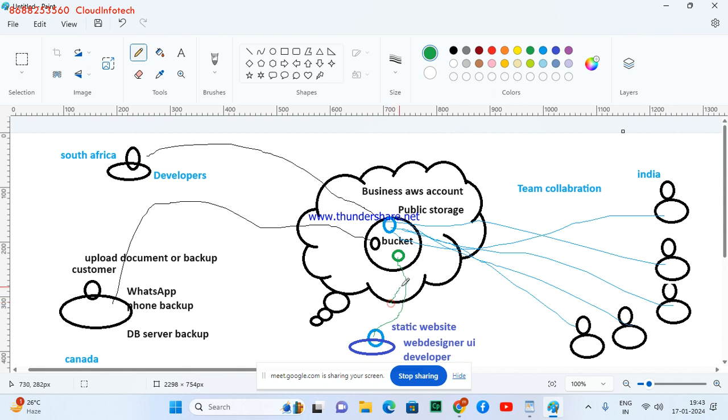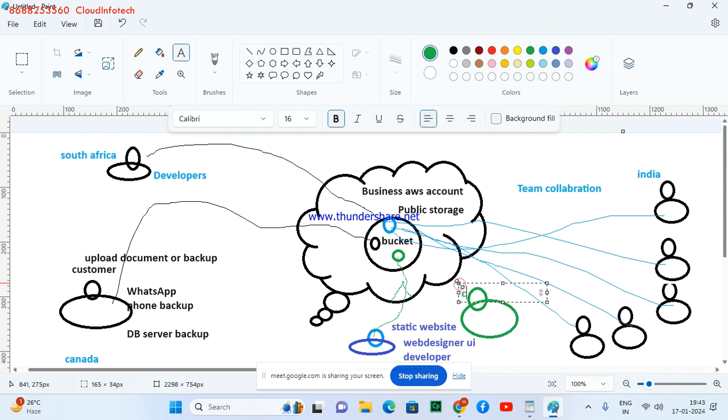When they upload this content, the cloud engineer is going to do what? Who is responsible for maintaining all those things, creating the bucket and all those things? A cloud engineer. Who's going to allow them to store it? A cloud engineer.